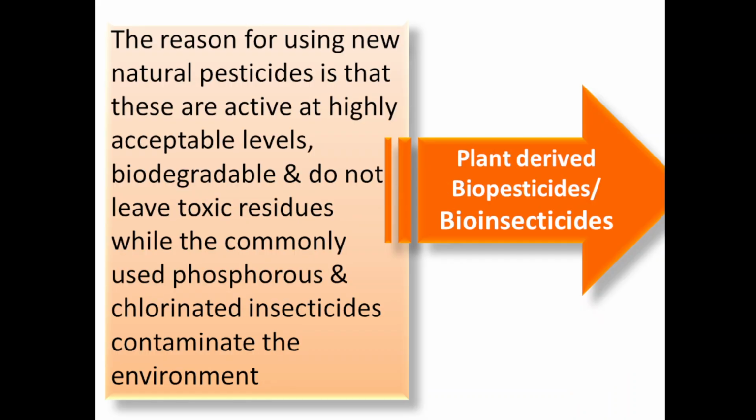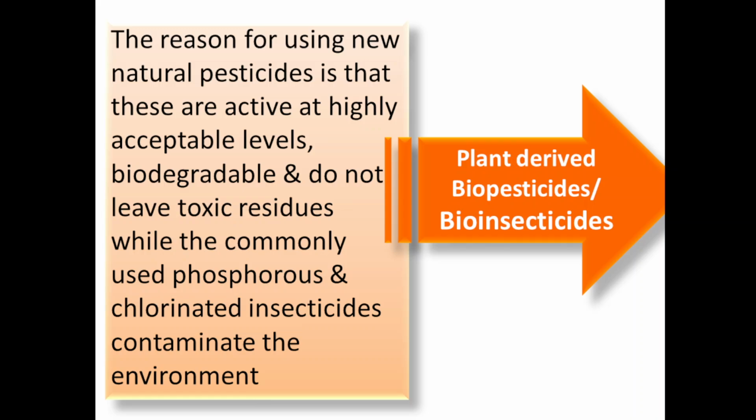Second is plant derived biopesticides and bioinsecticides. The reason for using new natural pesticides is that they are active at highly acceptable levels, biodegradable and do not leave toxic residue, while the commonly used phosphorus and chlorinated insecticides contaminate the environment.